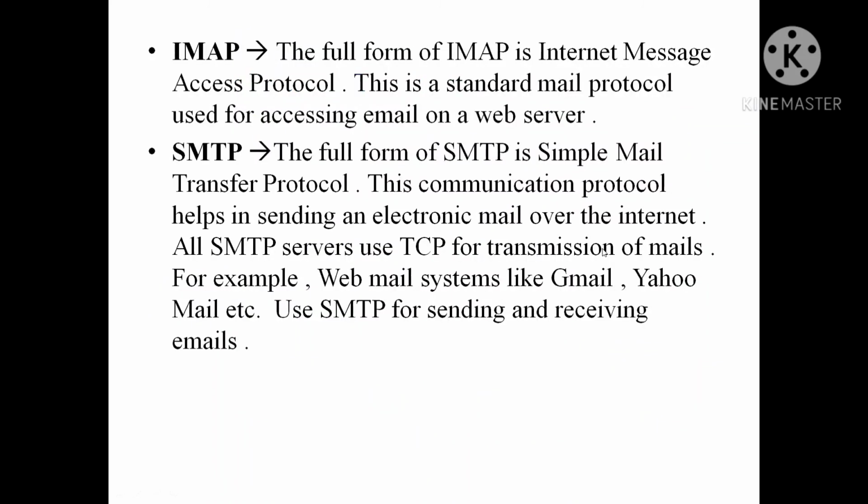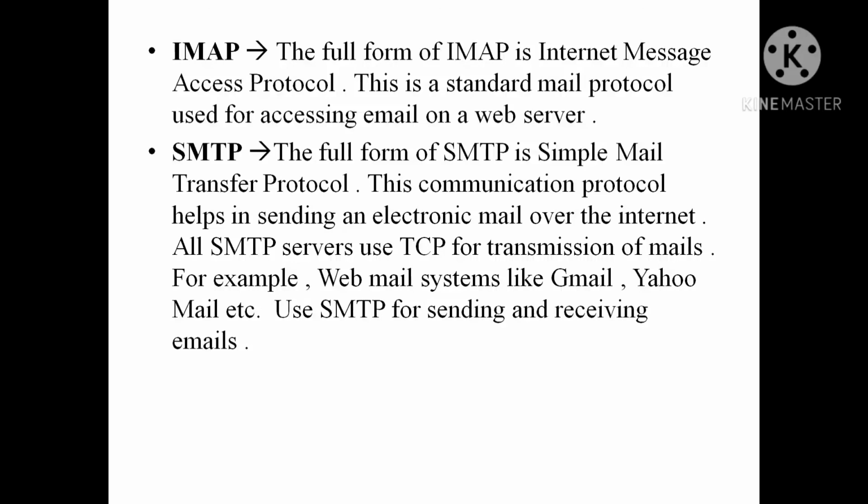Now the next type of protocol is IMAP. What is the full form of IMAP? Internet Message Access Protocol. This is a standard mail protocol used for accessing email on a web server. If you want to access your email, we can do it by using IMAP.